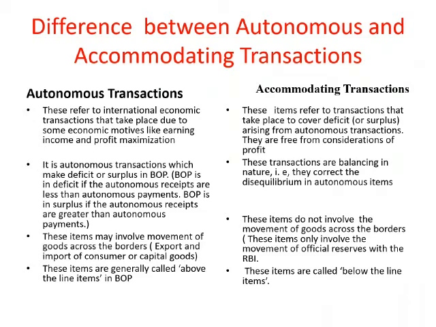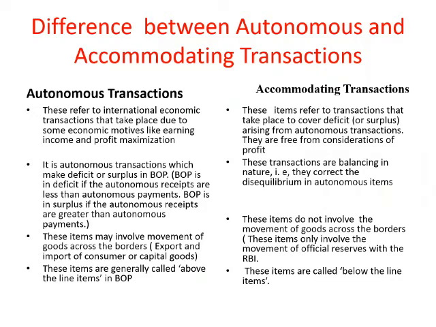Autonomous transactions make deficit or surplus in BOP. BOP is in deficit if the autonomous receipts are less than autonomous payments. BOP is in surplus if autonomous receipts are greater than autonomous payments. Accommodating transactions are balancing in nature. They correct the disequilibrium in autonomous items.